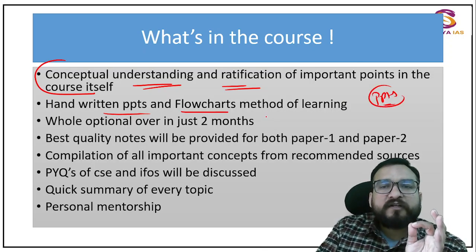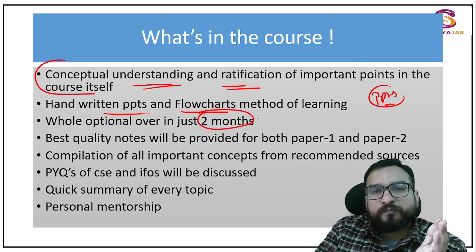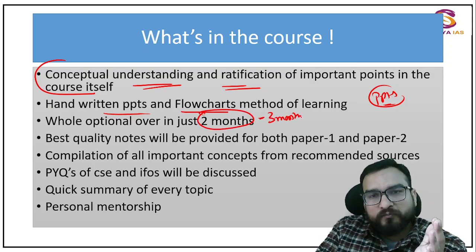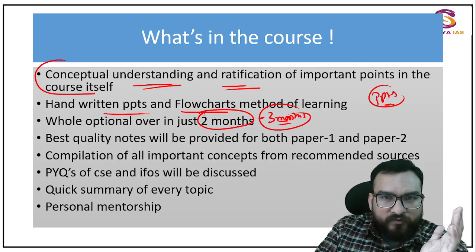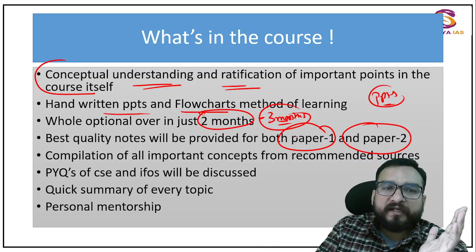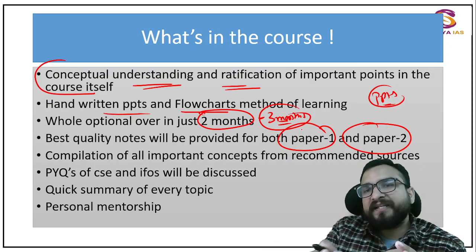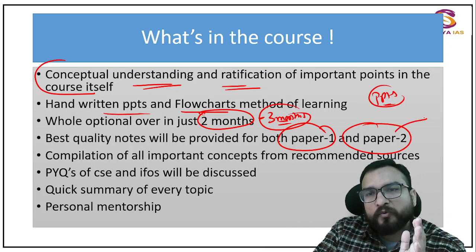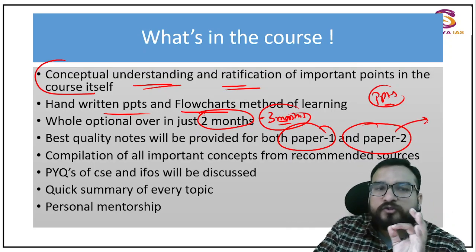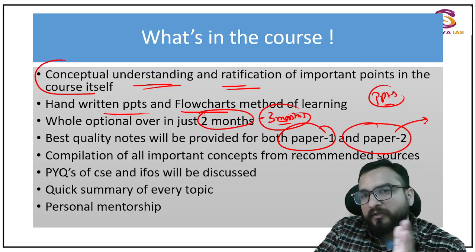And this optional will be covered in 2 months. Probably it can go up to 3 months, so plus or minus 10-15 days we take it. Paper 1 and paper 2 booklets, you will be getting both the syllabus. You will not be needing any other source, I'm telling you. Just go through this, right? Just see the sample paper uploaded on the Telegram channel. Join the Telegram channel if you are not a member of it.